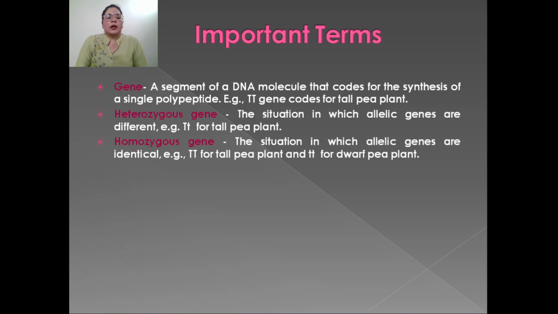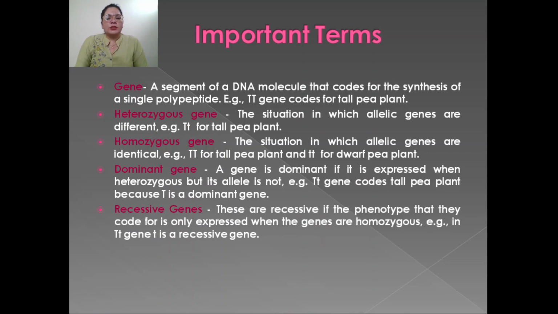Next, what are heterozygous genes and homozygous genes? Heterozygous genes: the situation in which allelic genes are different. For example, T, small t for tall pea plant. There are 2 types of alleles, T and small t. Homozygous genes: the situation in which allelic genes are identical. For example, T T for tall pea plant and small t small t for dwarf pea plant.